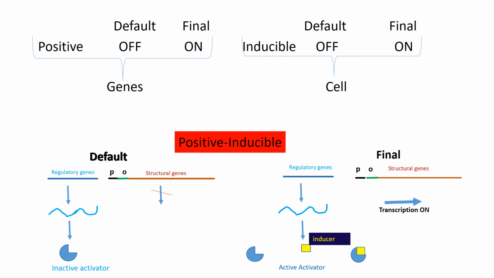In an inducible operon, the cell wants the genes to be in the on condition. Therefore, the inactive activator is made active by binding to an inducer. This activator and inducer complex can bind to the promoter, turning on the transcription.